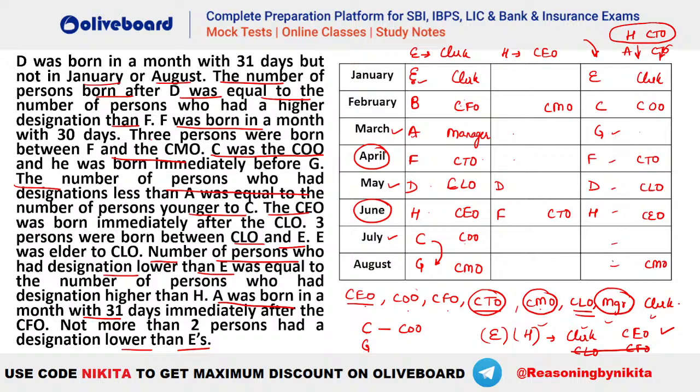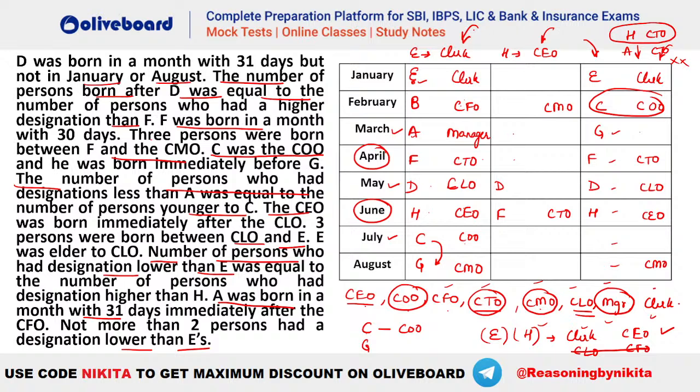So if 6 persons are younger to C, that means we should have 6 persons who are having a designation less than A. So 1, 2, 3, 4, 5, and 6. That means COO. So COO was already taken by C, isn't it? So that is why this case will be eliminated. So you can try for this also. You will see that this also will get eliminated later. So this will be the final case that you will be getting here.